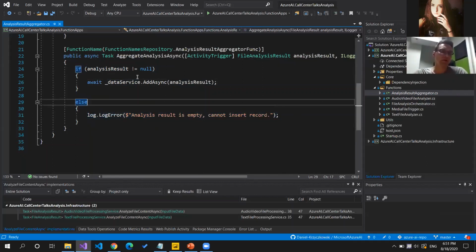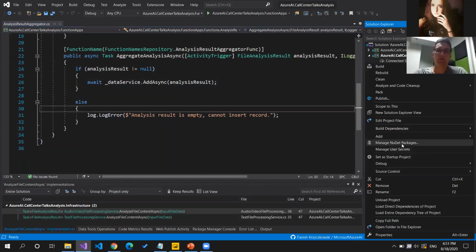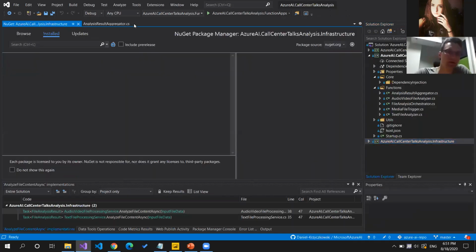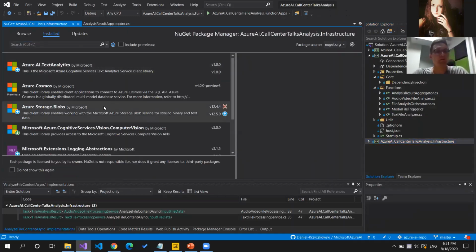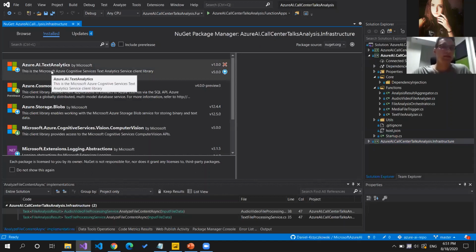And of course, when it comes to the different libraries we used here, if I right-click on the infrastructure project and go to the Manage NuGet Packages, you will realize that here, most of the work could be done using Azure SDK for .NET C#. So you can see that there is this Azure AI Text Analytics library used, and we use this library to call Text Analytics API service.